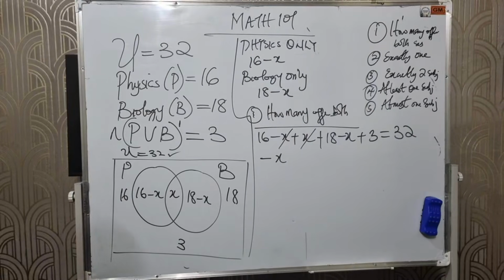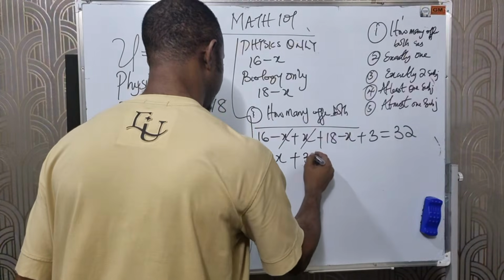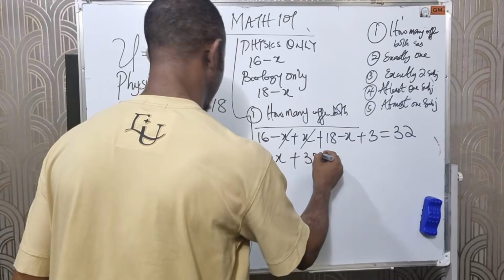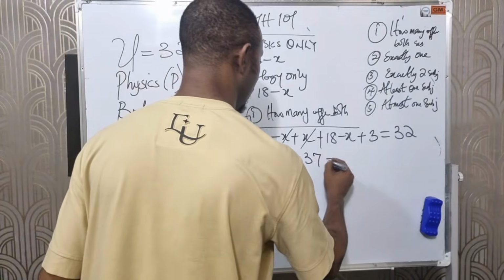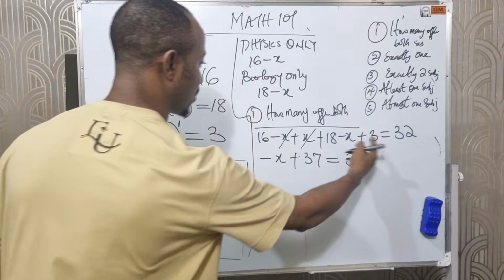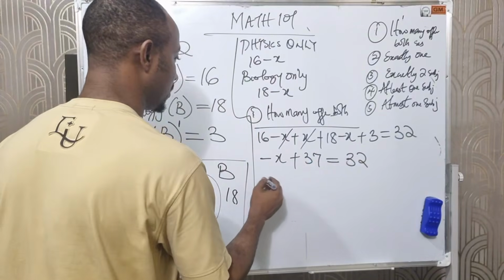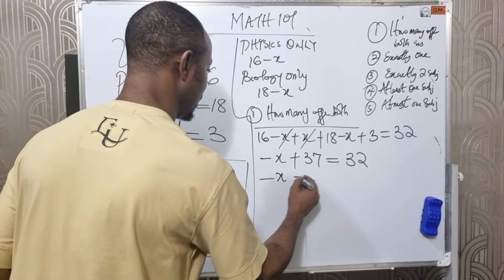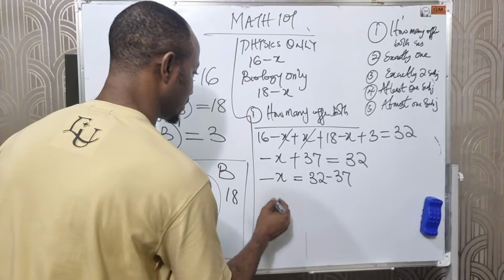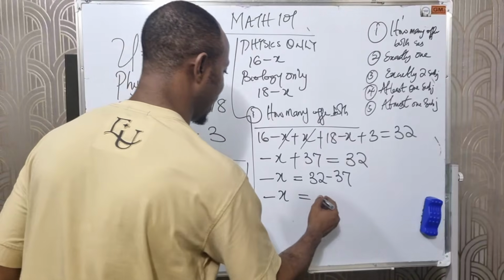Okay, someone has started to write on. Now let's add up. 16 plus 18 is 34. 34 plus 3 is 37. Is that clear? This equals 32. The next step is to move this 37 across, or we subtract 37 from both sides. That will give us minus X equals 32 minus 37.